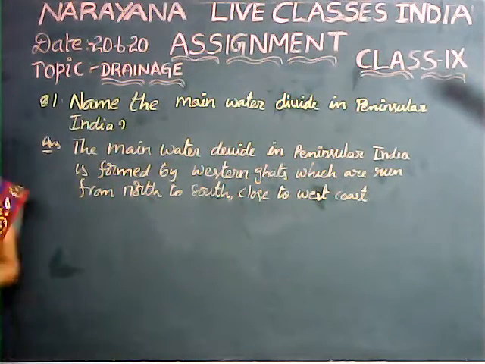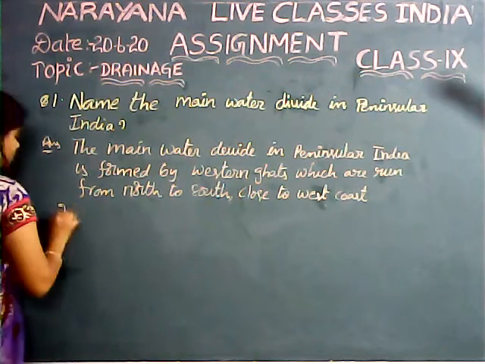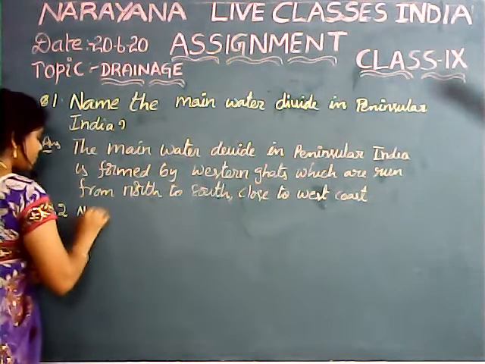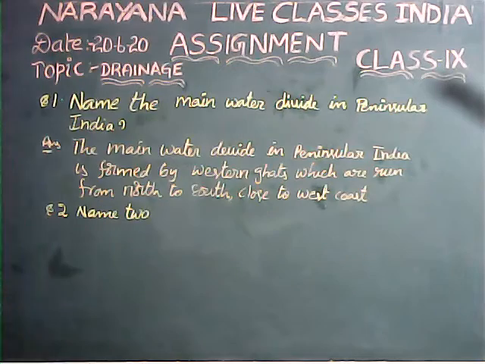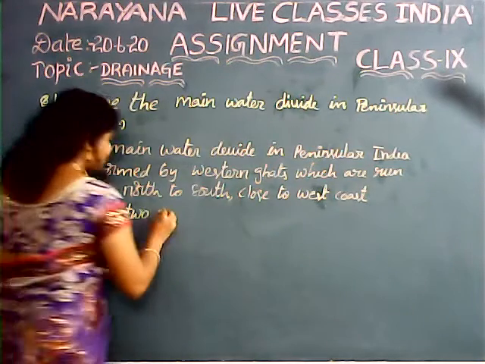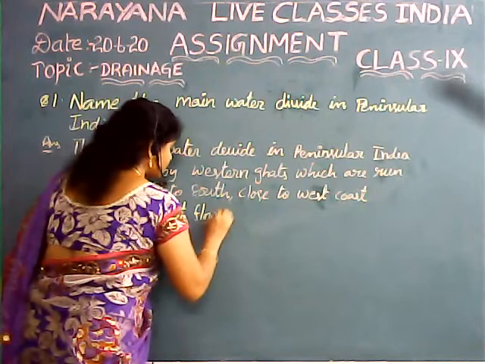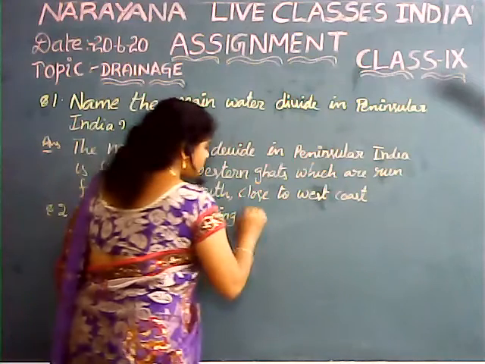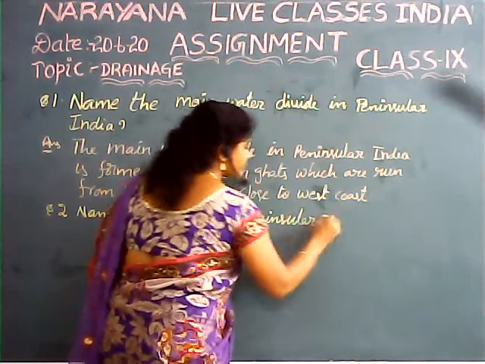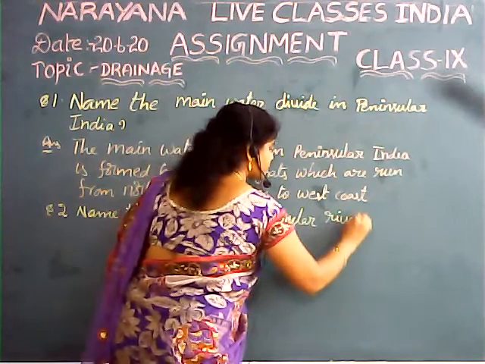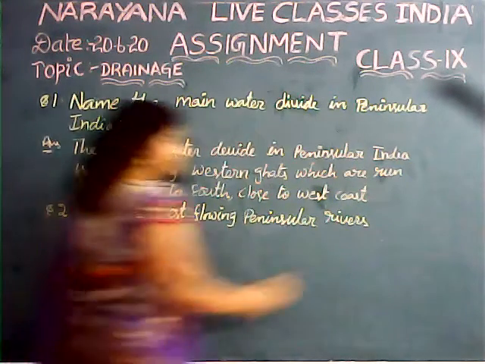Let us see the second question: name the two west flowing peninsular rivers which make estuaries.